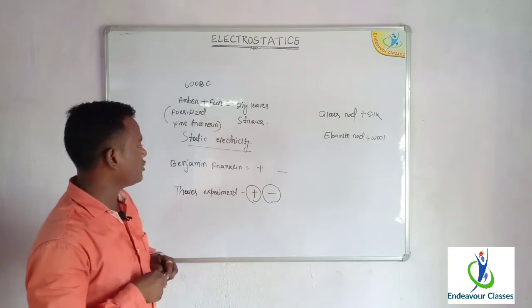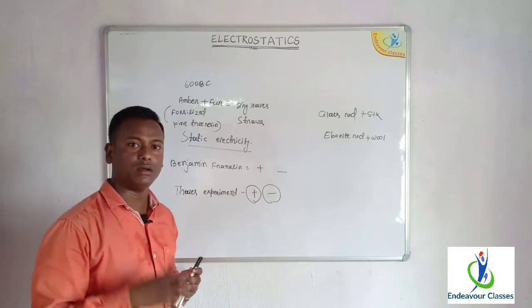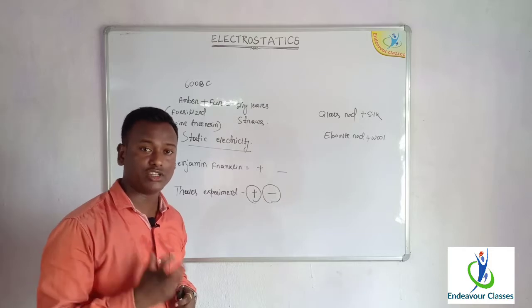So from this discussion, we can reach the conclusion of a charge, that means the definition of a charge.